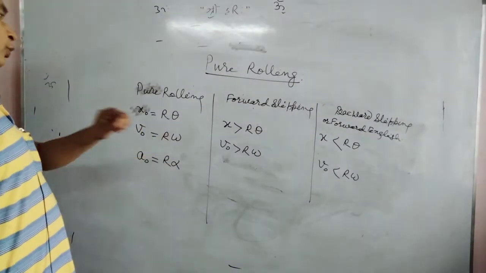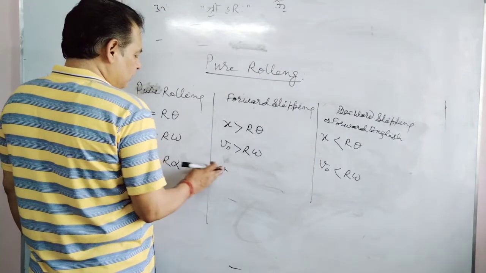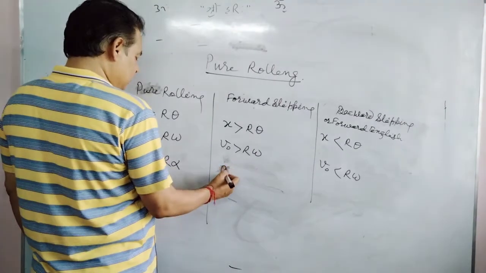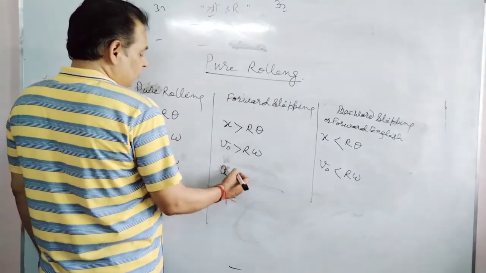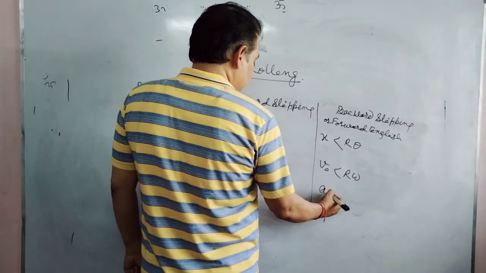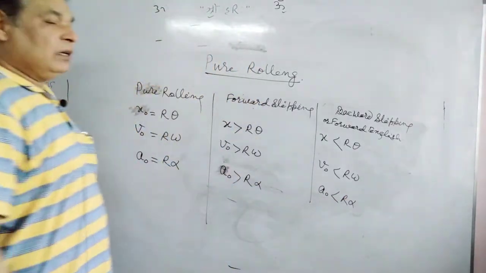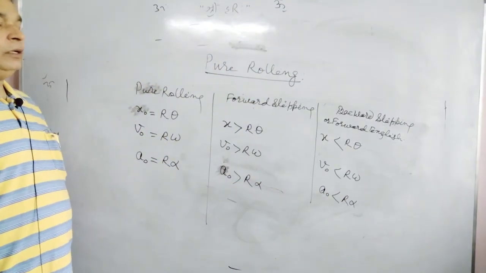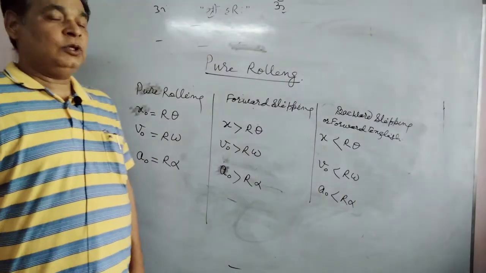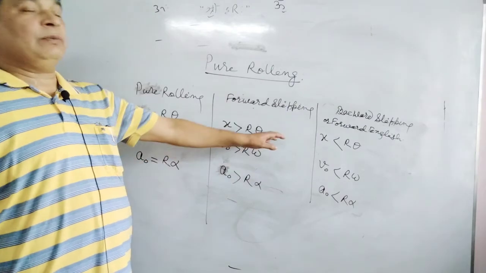In case of forward slipping, linear acceleration of center of mass will be greater than r alpha, and in backward slipping it will be less than r alpha. In further videos we will discuss some illustrations and more concepts regarding that.